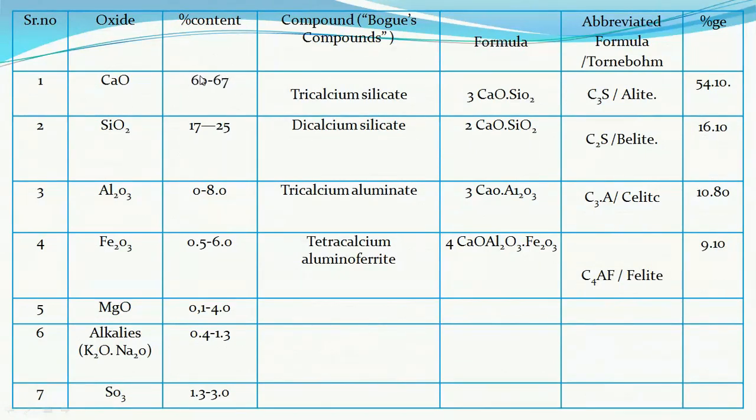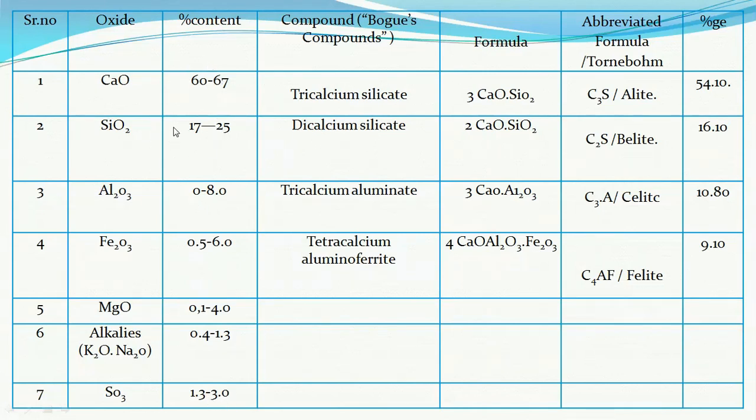Ordinary Portland cement has these percentages: calcium oxide 60 to 67, silicon oxide 17 to 25, aluminium oxide 3 to 8%, iron oxide 0.5 to 6%, magnesium oxide 0.1 to 4%, alkalis 0.4 to 1.3, and sulfates 1.3 to 3%.